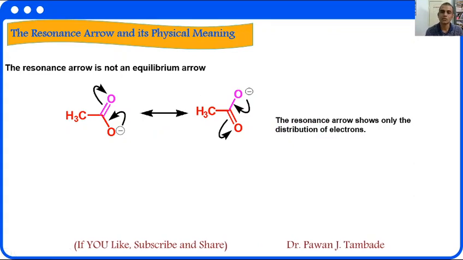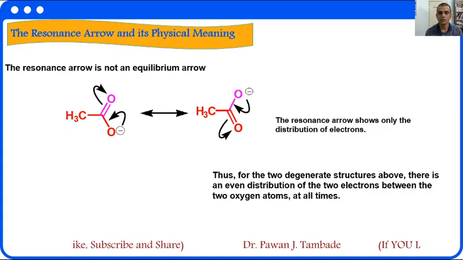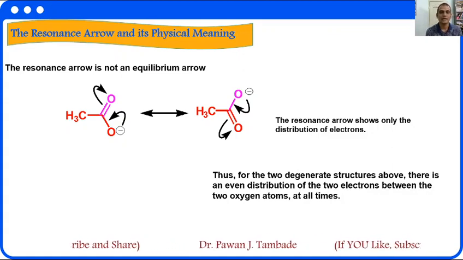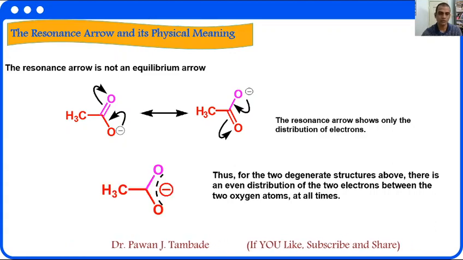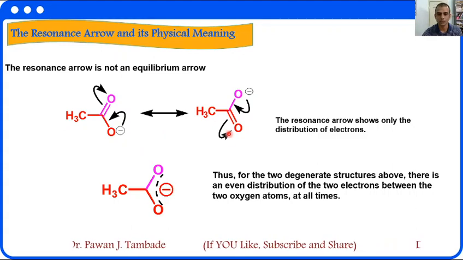The resonance arrow shows only the distribution of electron. Thus, for the two degenerate structures above, there is an even distribution of the two electron between the two oxygen atom at all the times. And this is the resonance hybrid structure of these two resonating forms.